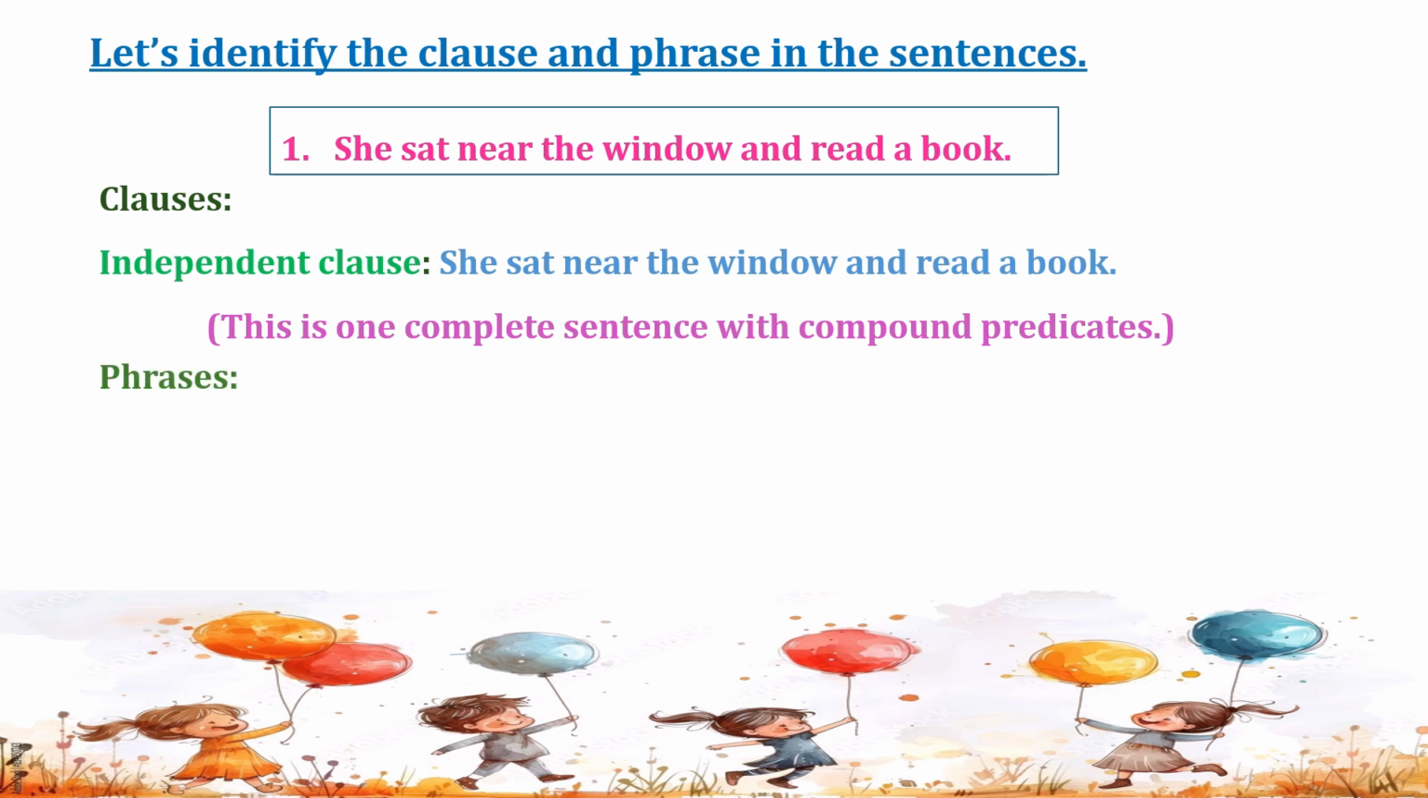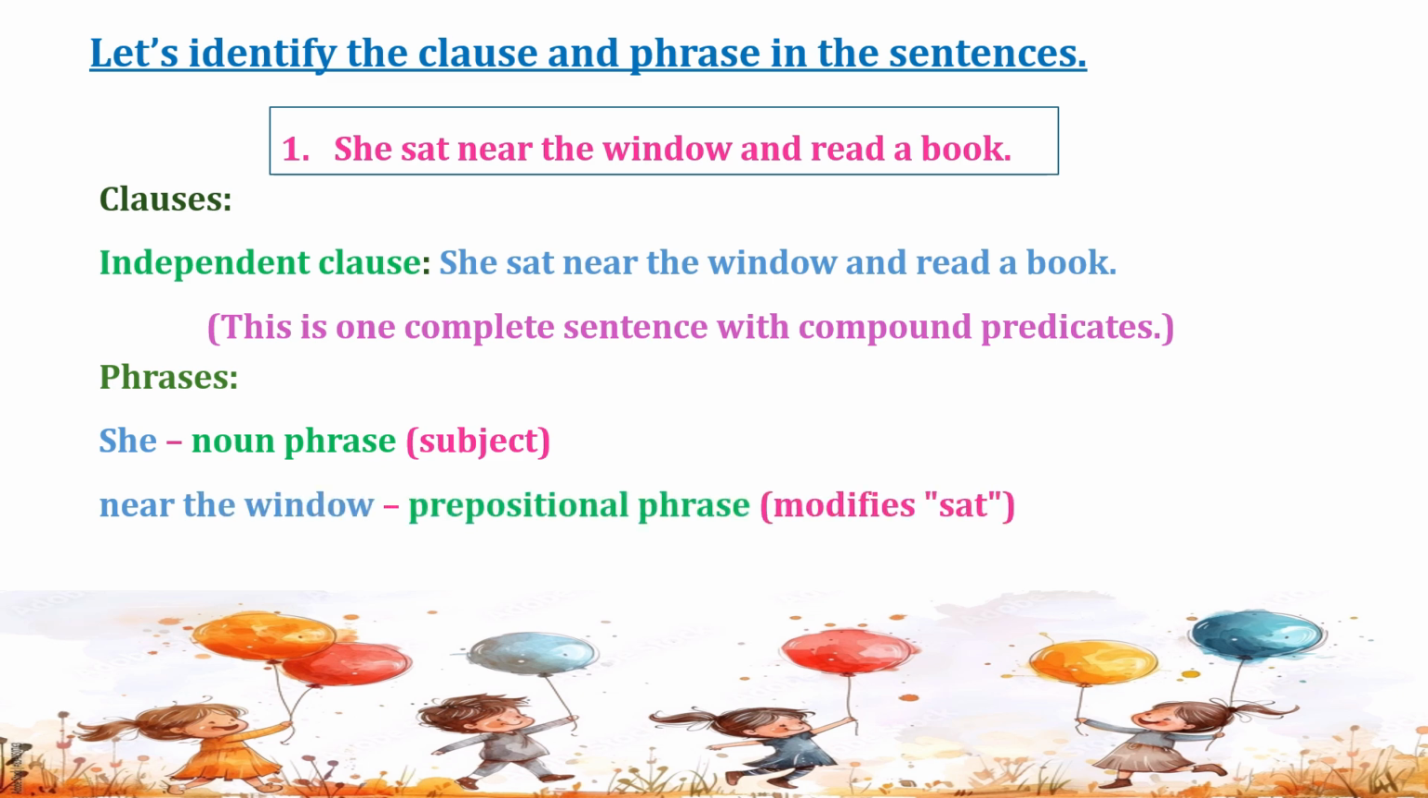Let's find out the phrases in the sentence. She is a noun phrase that is also a subject. A subject is responsible for doing the action in the sentence. Near the window is a prepositional phrase that modifies the verb sat. A book is a noun phrase that is also an object. An object is responsible for receiving the action from the subject.